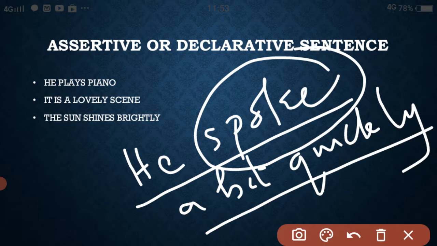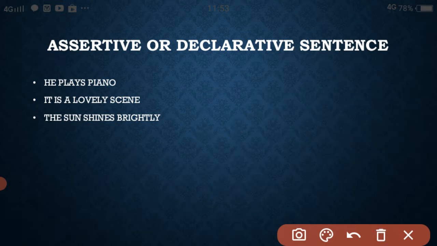Then we have to study the types of clauses. There are three types of clauses: principal clause or main clause, subordinate clause, and coordinate clause. Before that, we just understand the types of sentence.